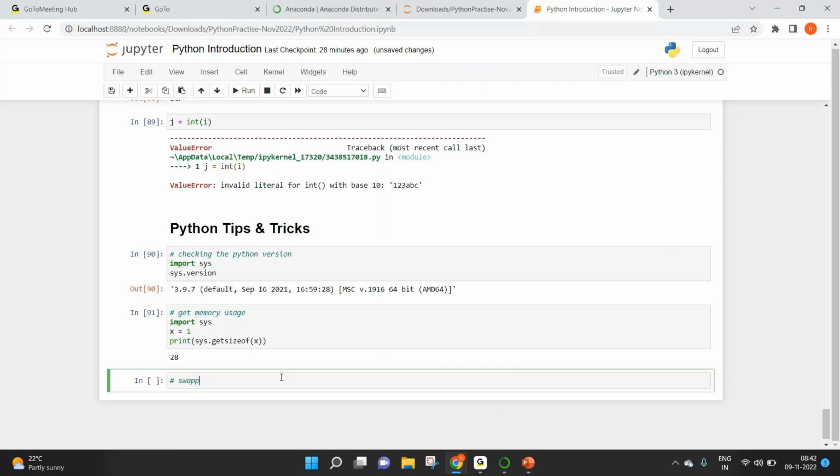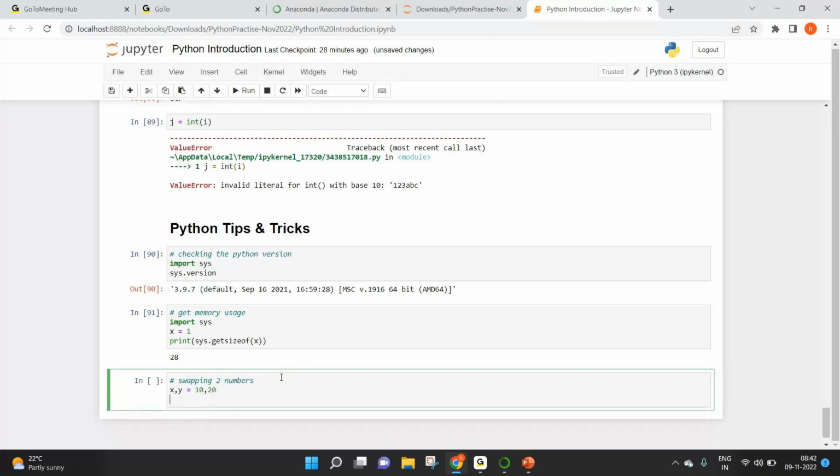Swapping two numbers. Let's say x, y equal to 10, 20. I'm going to print x, and print y.